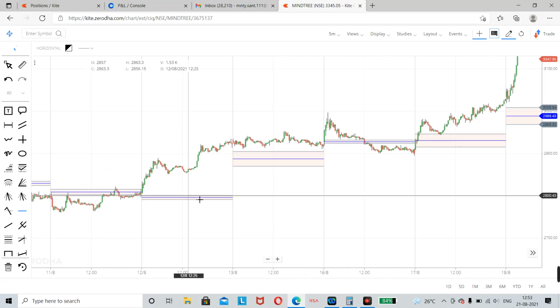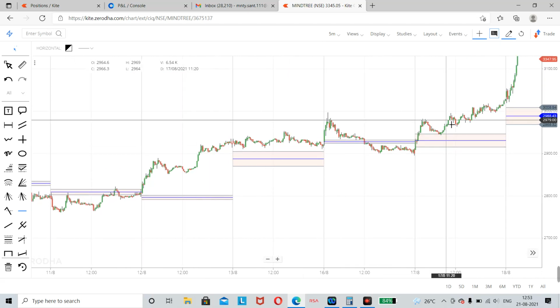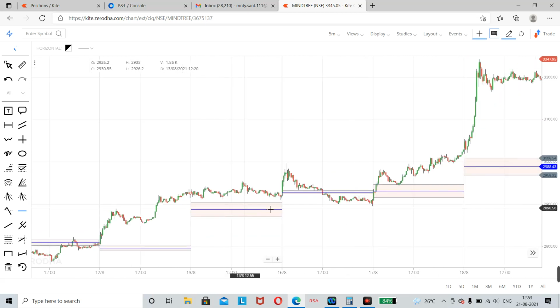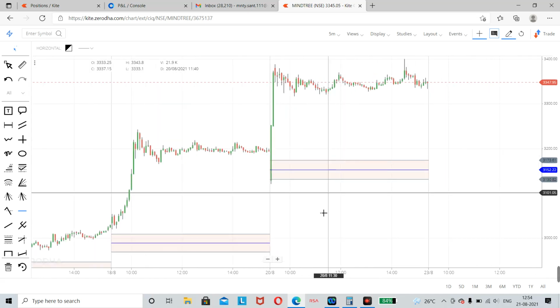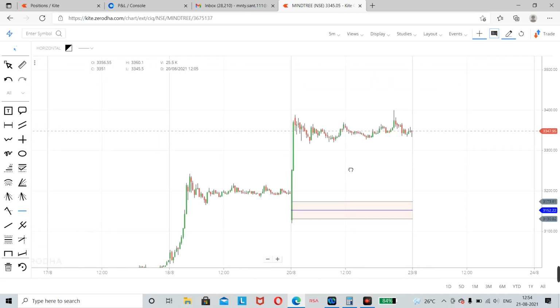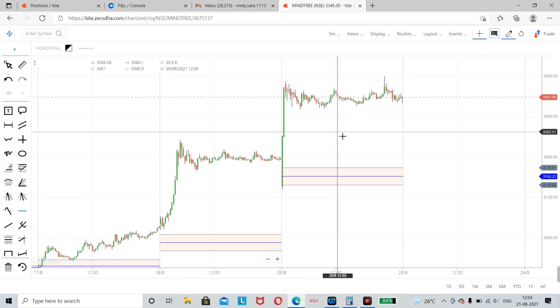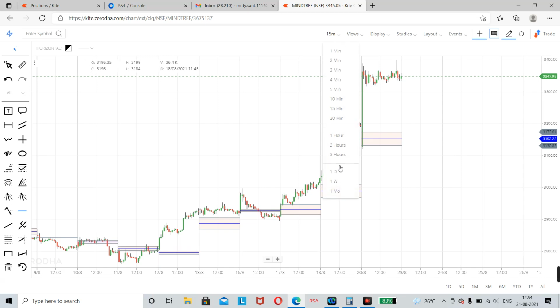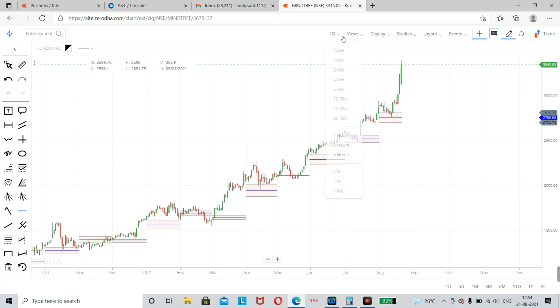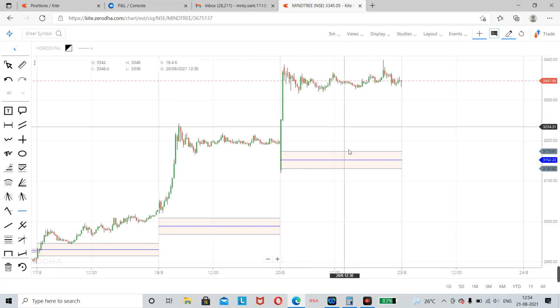And if you look at the CPR, for those who understand the CPR concept, in the last 5 trading sessions it has traded above the CPR continuously for 4 days. Super bullish. Nobody is going to dare to short my entry, be it a positional trader or an intraday trader, because to short they need a resistance point, and on the 15-minute chart or the daily chart, no resistance is found. So there is no question of shorting, so I have to go long.